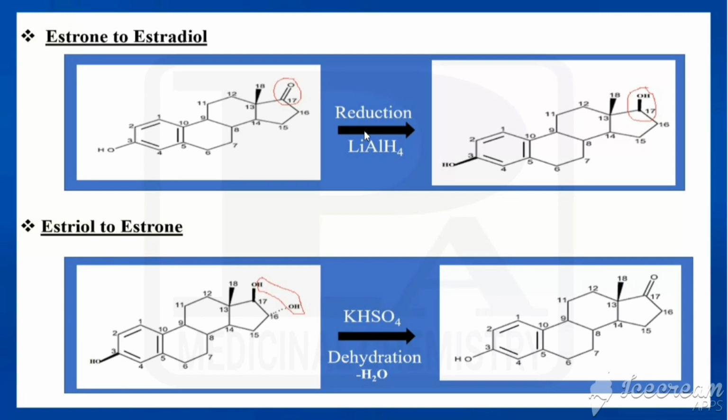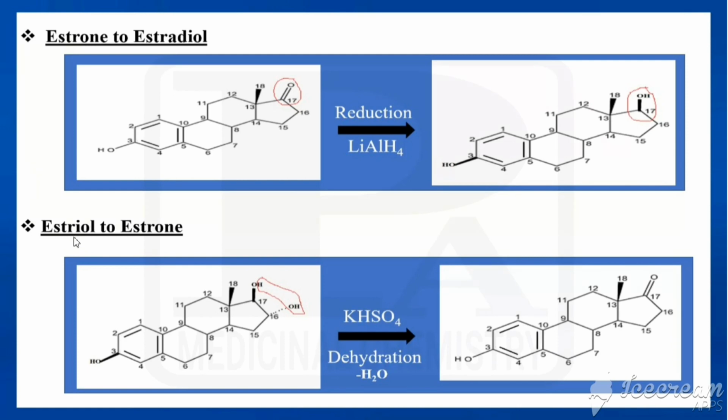Similarly, a secondary alcohol on oxidation gives a ketone. So here we have a ketone, and now we have to get the alcohol. A secondary alcohol on oxidation gives a ketone, so from the ketone, how can we get the alcohol? That is reduction, the opposite of that. So now we go for reduction using lithium aluminum hydride. This ketone would be reduced and we get the secondary alcohol, which is called estradiol. So estrone is reduced by lithium aluminum hydride; the ketone is reduced to a secondary alcohol, and totally that is called estradiol.